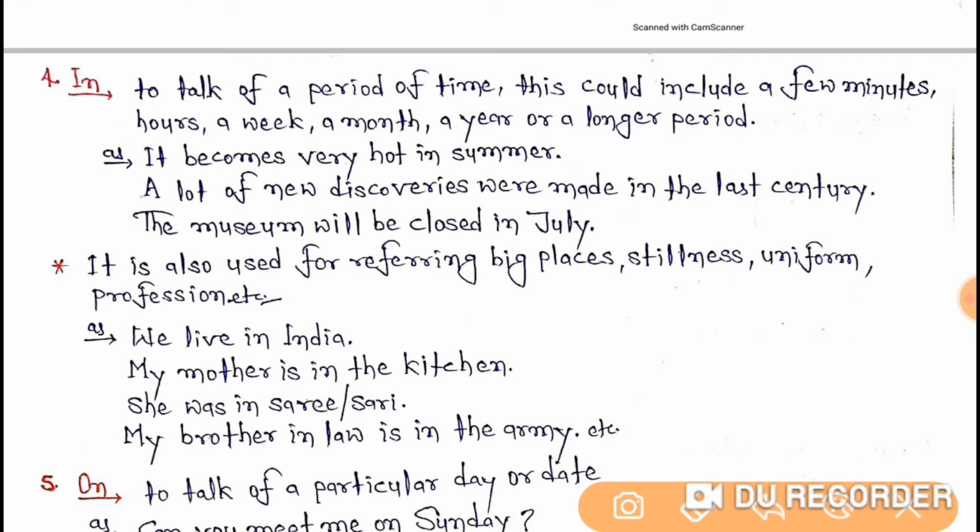She was in sari. This tells us about uniform. My brother-in-law is in the army. So this is telling about profession, you can say. So here, students, I hope that you have got the fourth one, the use of in, with the help of the examples. So now let's learn the fifth one.